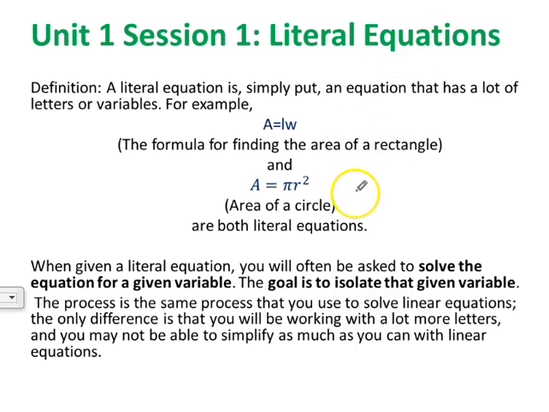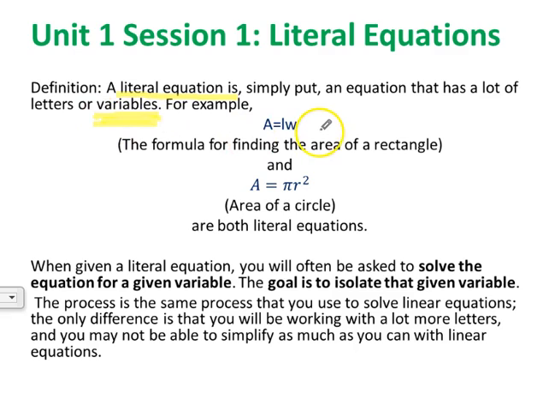All right, so let's jump in to the first thing we're learning this year in your algebra class, and that is literal equations. So what is a literal equation? A literal equation is simply an equation that has a lot of letters, or remember when we see letters in equations, we call those variables.